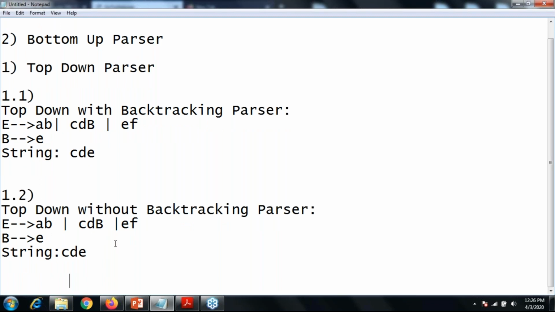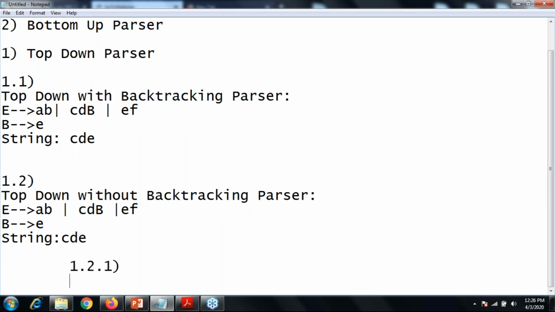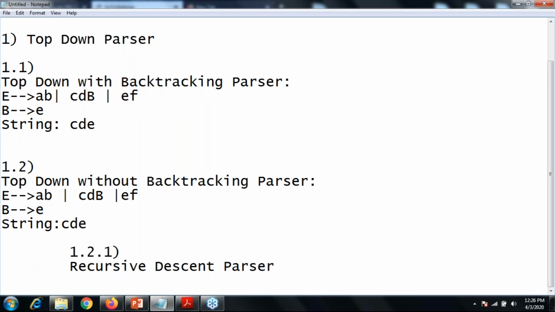Something like a recursive descent parser, which is 1.2.1.